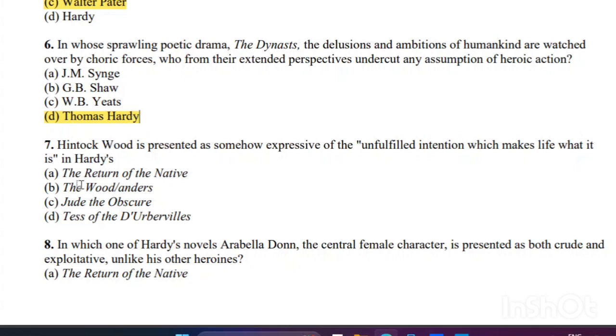Next, question 7: Hintock Wood is presented as somehow expressive of the unfulfilled intention which makes life what it is in Hardy's which novel? The right answer is B, The Woodlanders.